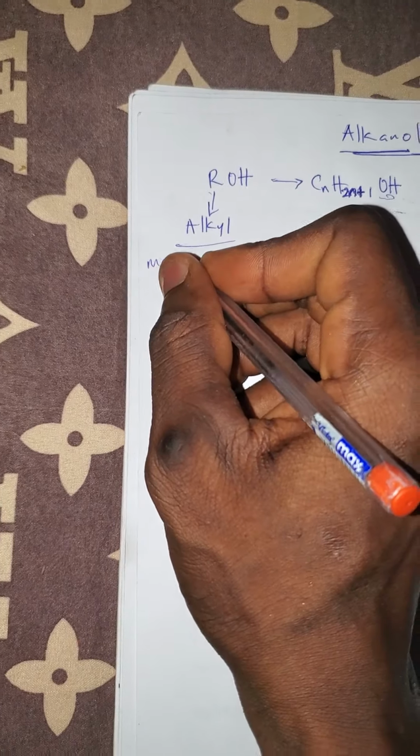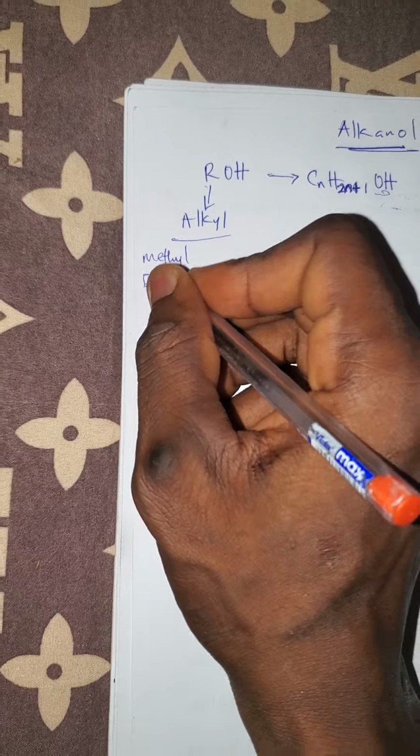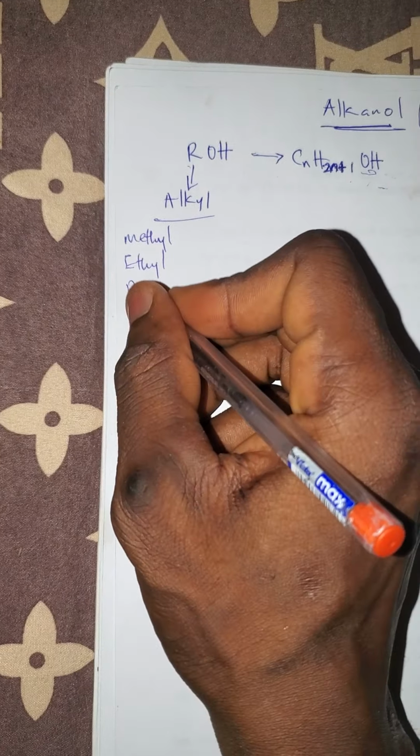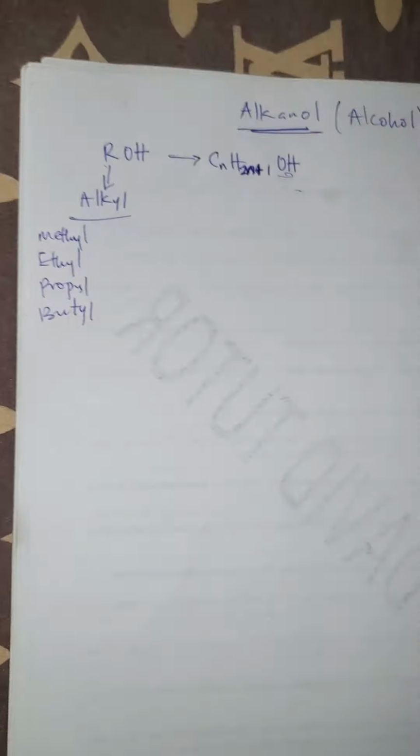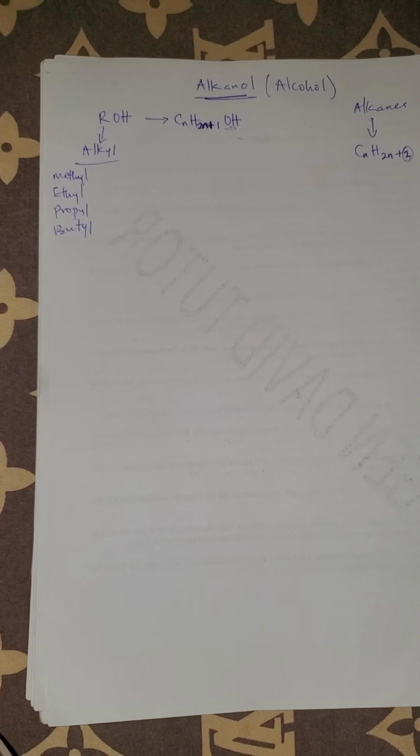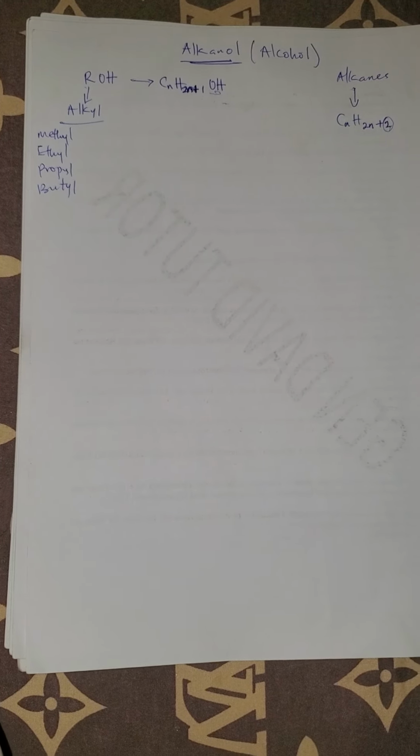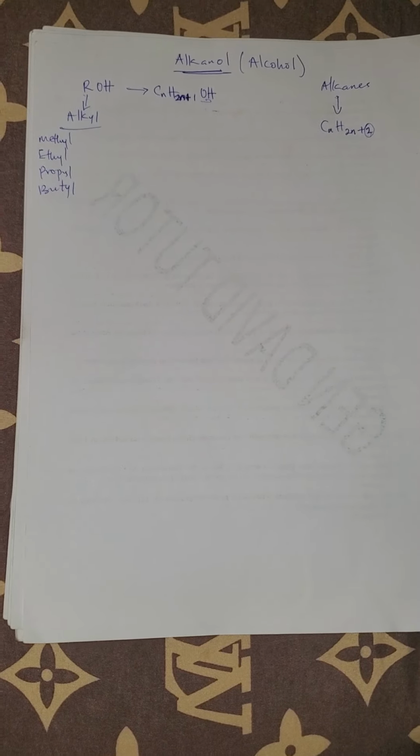Now, don't forget the members of alkyl. We have the first member of alkyl to be methyl. We have ethyl, propyl, butyl, pentyl, etc. These are the members of alkyl. You can know all those physical properties, but here I just want to talk about the classification.